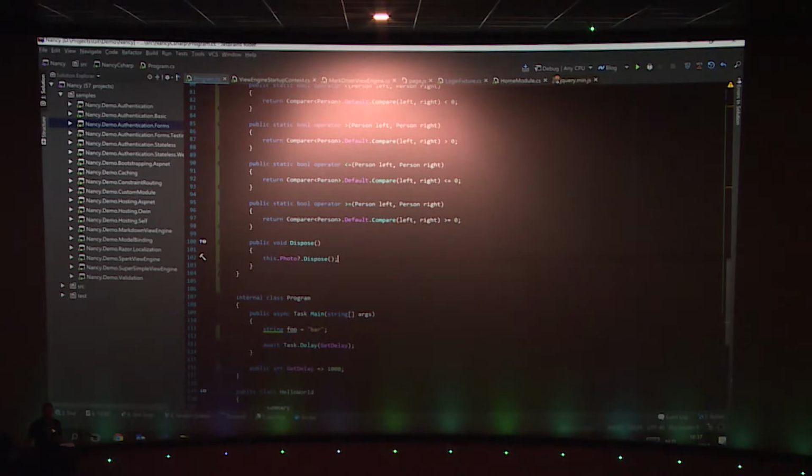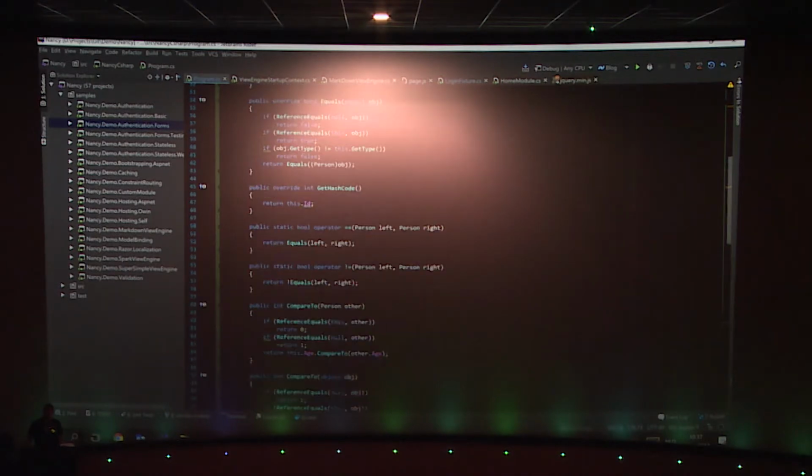The nice thing is, again, it's language feature specific. So if you're on C# 5, for example, this will just become a null check instead of the Elvis operator that we have in there. Right, a couple of other things.